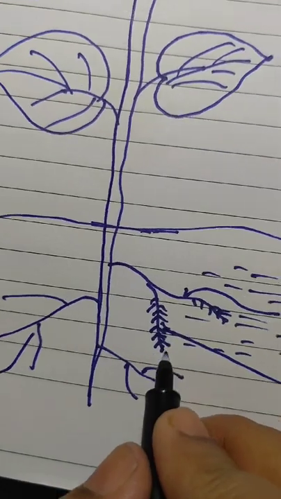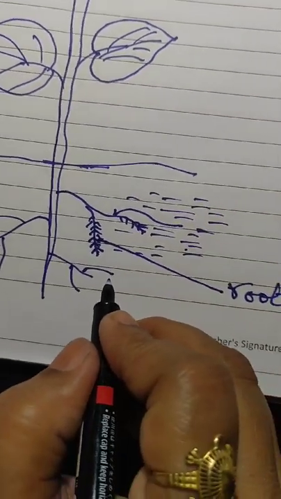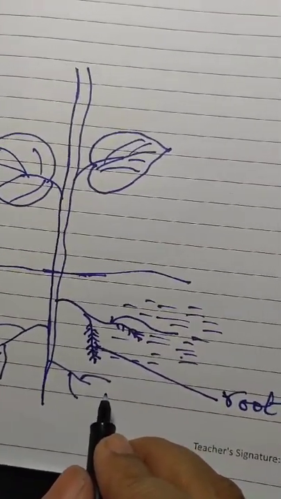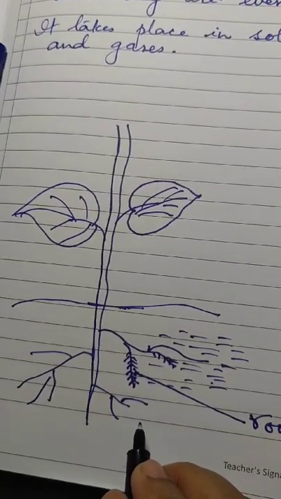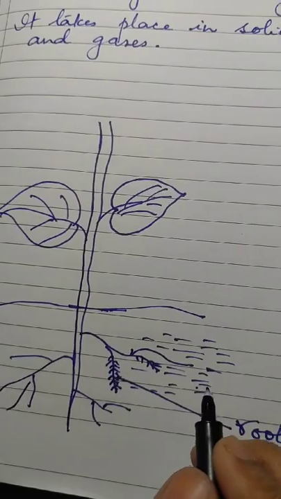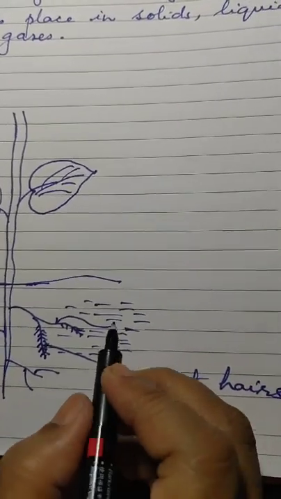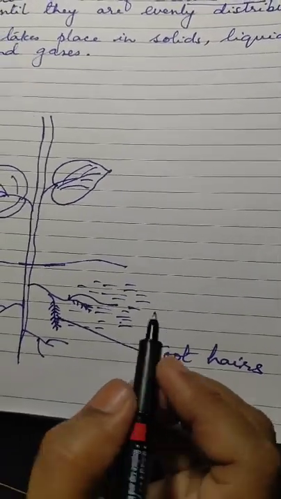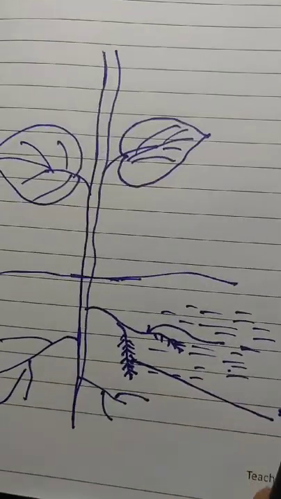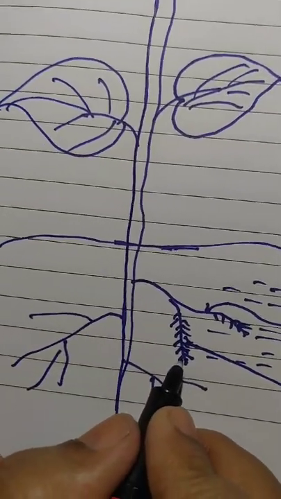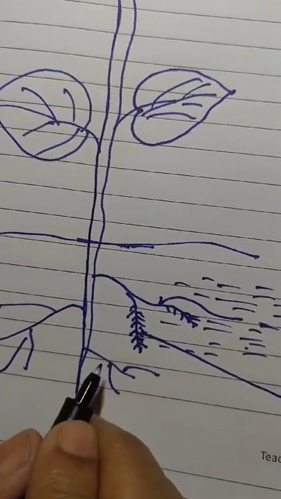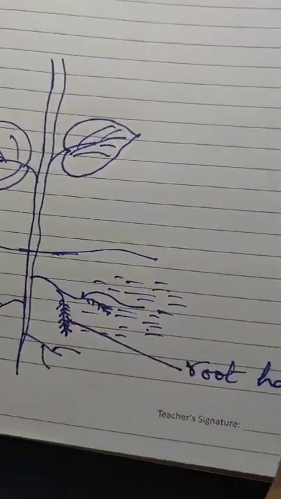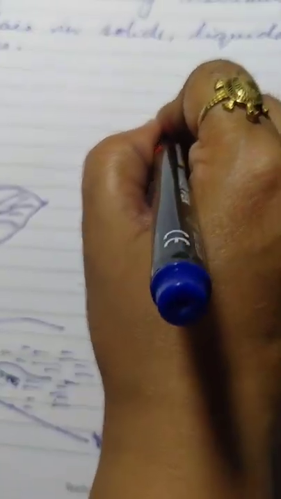Now children, when they are asked how plants absorb water, how water is supplied in the plant's body, the straightforward answer is that the roots absorb water. But actually the roots absorb water by means of these root hairs, which are present on the outer surface of the roots. Now I'll show you an enlarged view of the root hair.